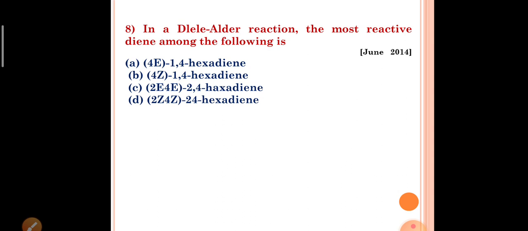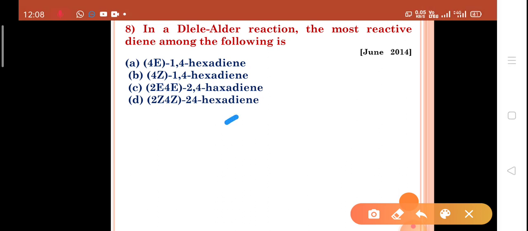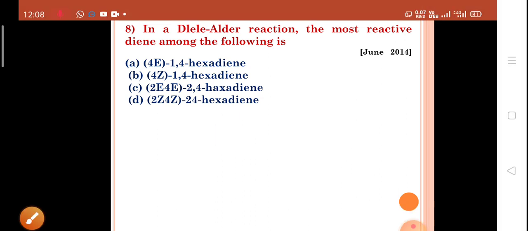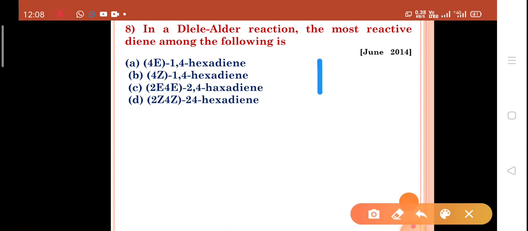In the case of conjugated dienes, they are more reactive towards Diels-Alder reaction. So the answer is C. 2,4-hexadiene.